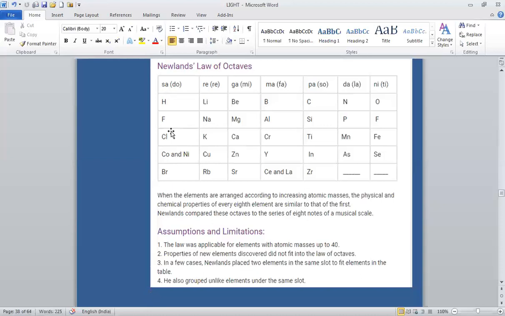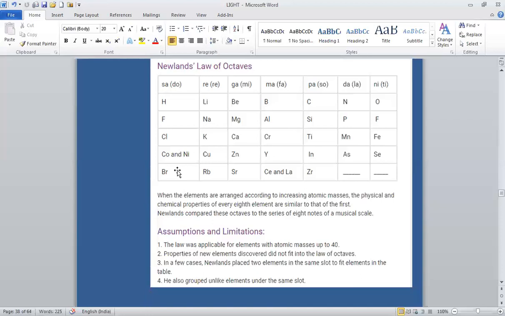Even though iron has similar properties to cobalt and nickel, it was placed far away from these elements. And with the discovery of noble gases, the properties of the 8th element were no longer similar.